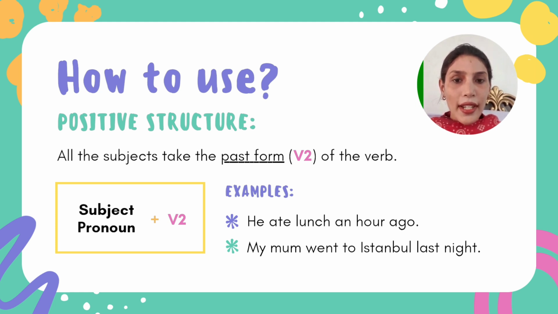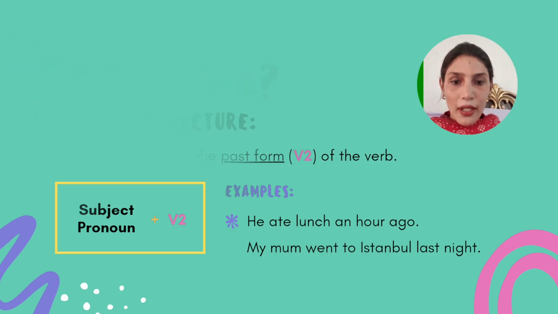So you can see that ate is the second form of the verb, he is the subject and pronoun also. My mom went to Istanbul last night. So my mom is the subject, noun also. Went is the second form of the verb, right?